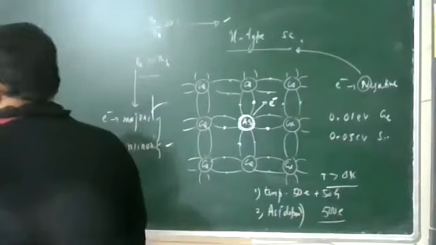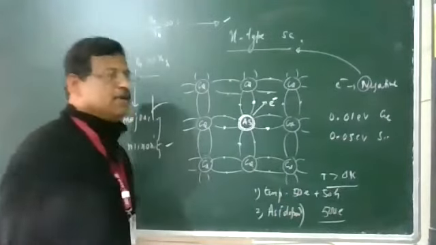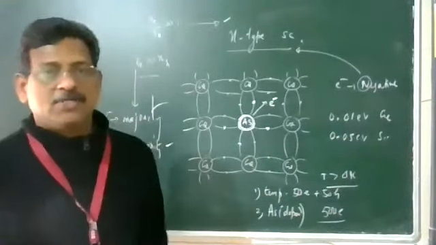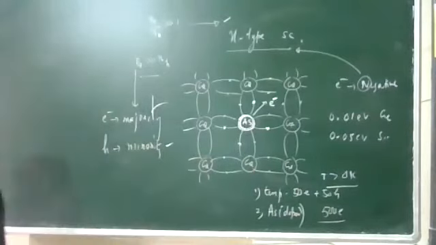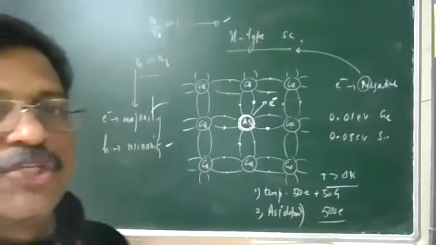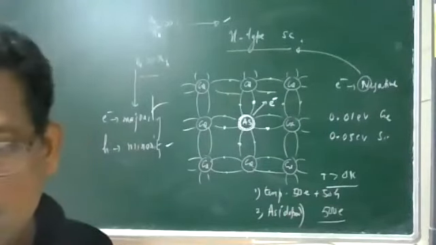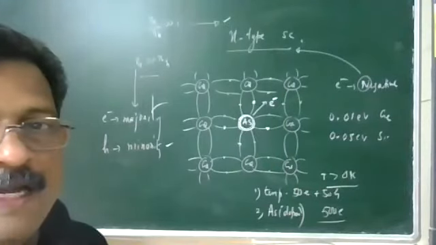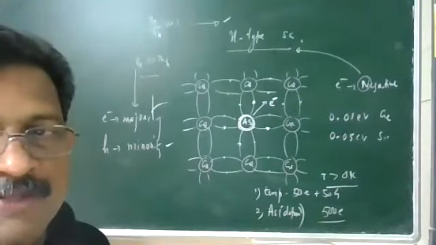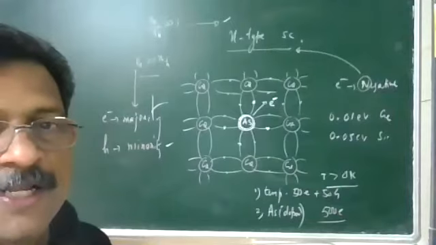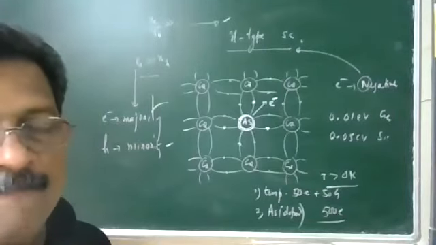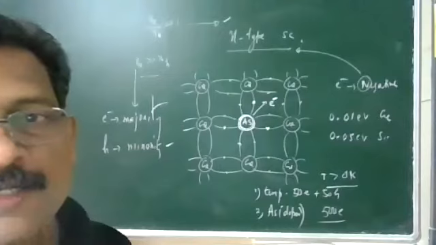Electrons and holes are not equal in number. Electrons are majority carriers and holes are minority carriers. So Ne is far greater than Nh, or Ne by Nh is far greater than 1. Such kind of semiconductor we call n-type semiconductor. It donates negative charge, the electron, and it's a donor, so it is donor type semiconductor.